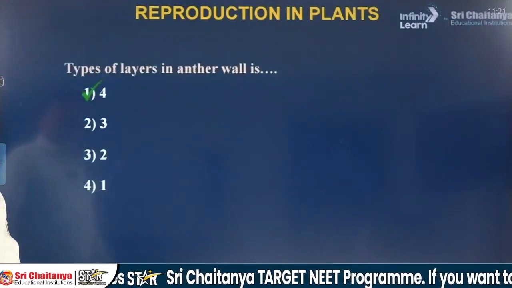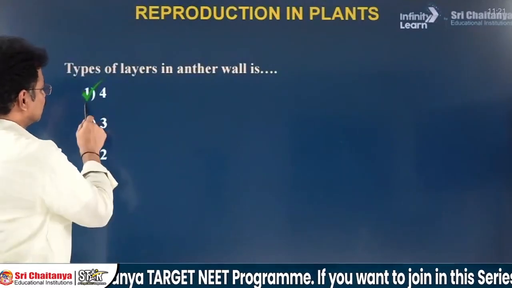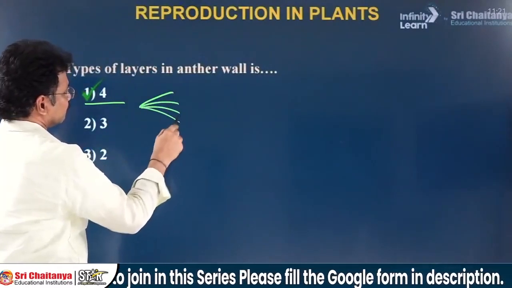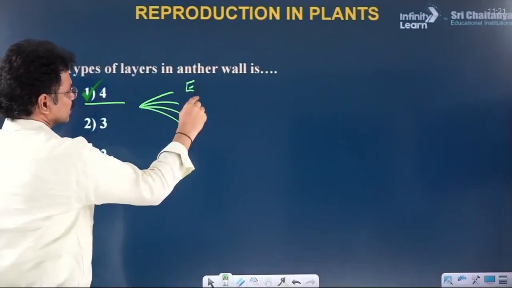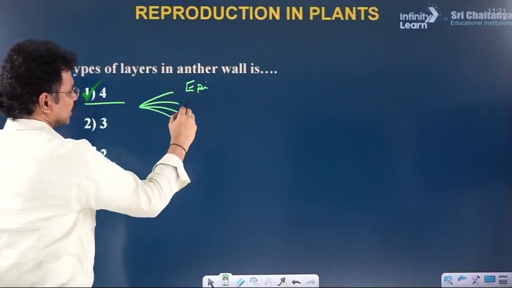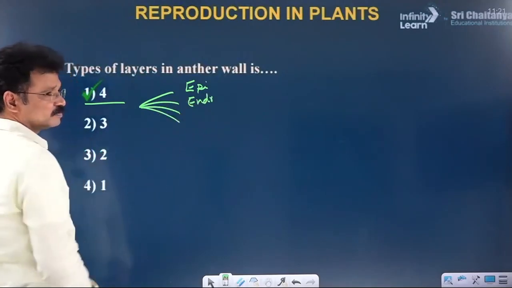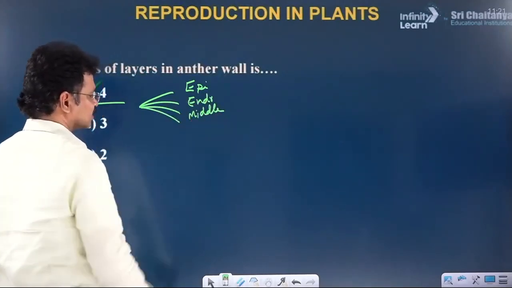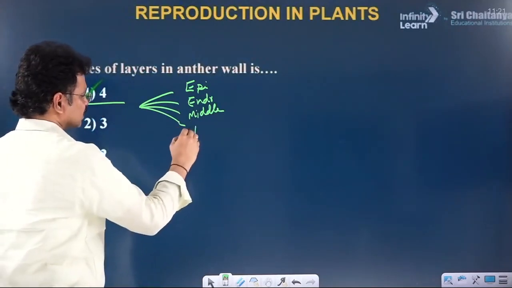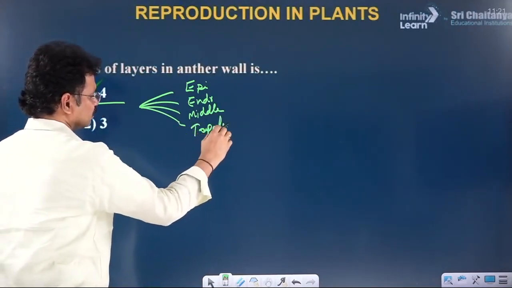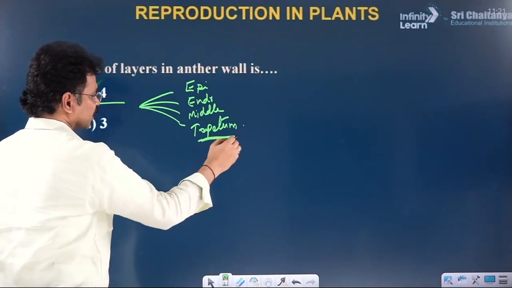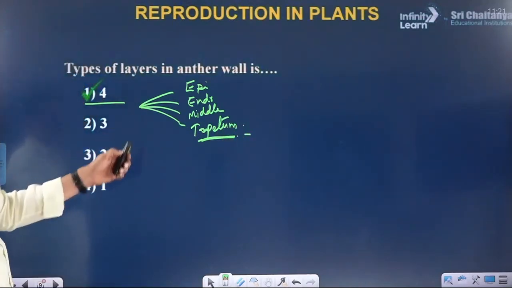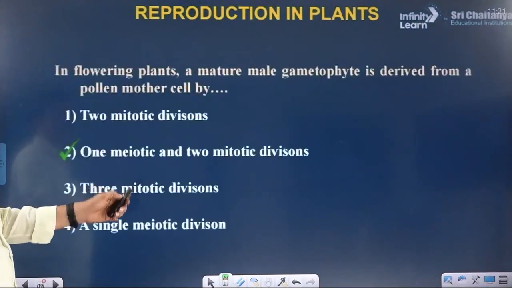Next question. Types of layers in anther wall. 4 layers, just learn them. Name those 4 layers of anther wall. Outermost epidermis. Second layer is the endothecium. Third layer from the inner side, middle layers. Innermost layer is the tapetum, the nutrition providing layer for the development of pollen grains. Total number of types of layers, 4.